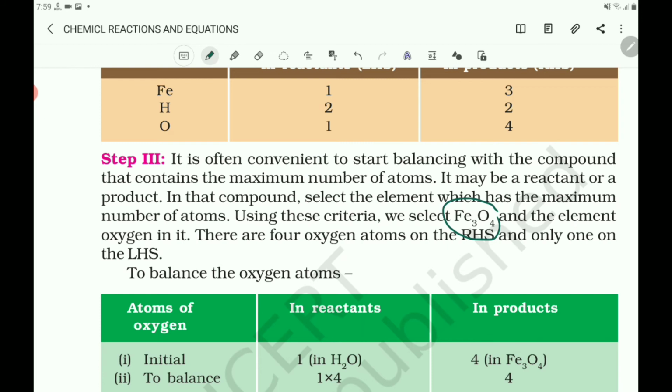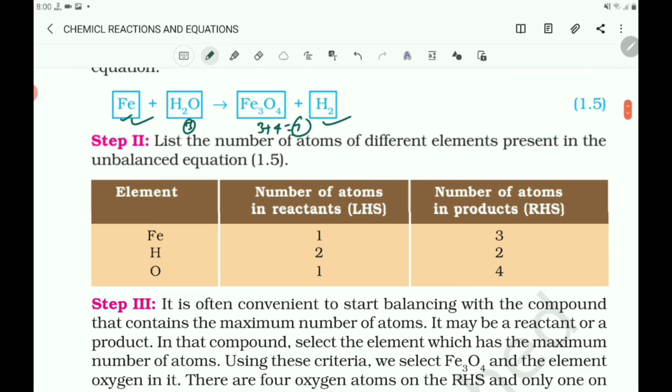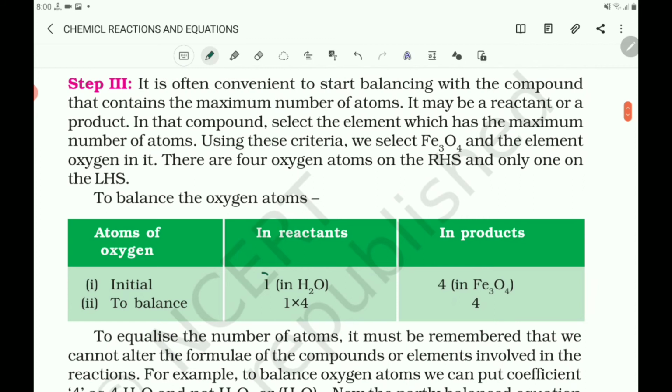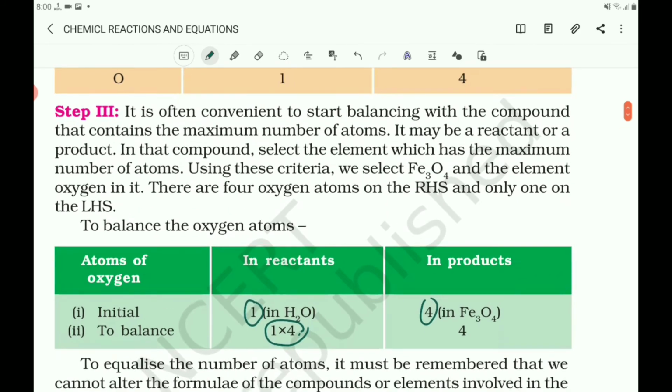So you start with the compound Fe3O4 and start with oxygen. On the reactant side is H2O, only one oxygen atom, and on the product side 4 atoms. To equalize the number of atoms, it must be remembered that we cannot alter the formulae of the compounds or elements involved in the reaction.